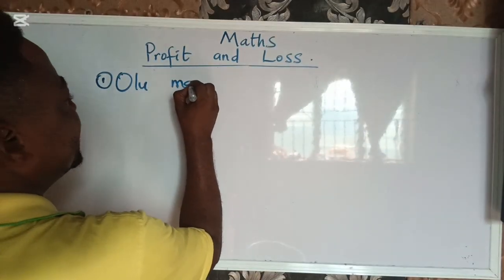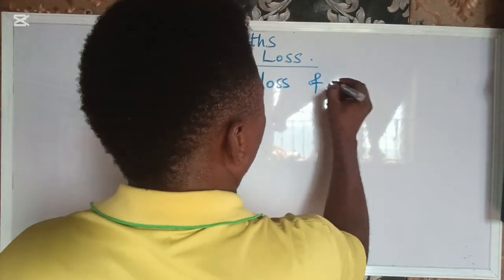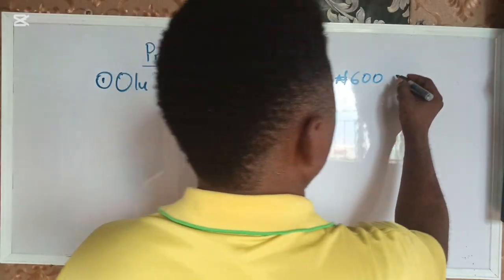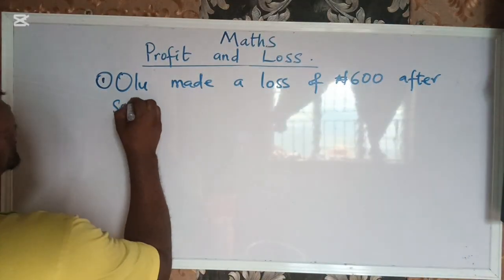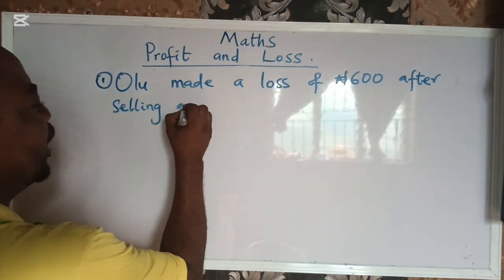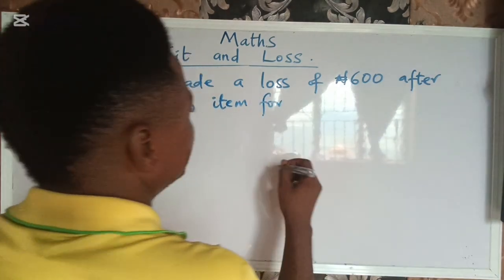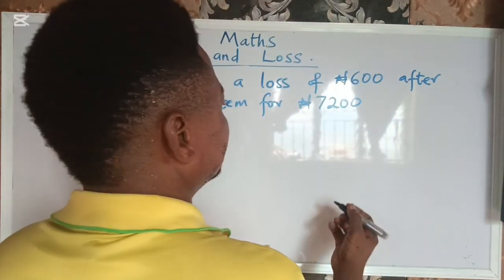Olu made a loss of 600 naira after selling an item for 7,200 naira.